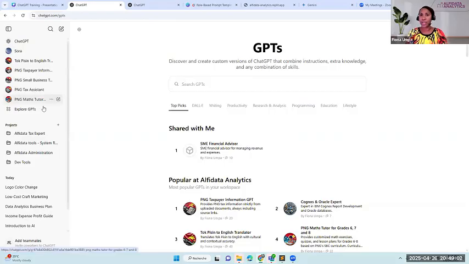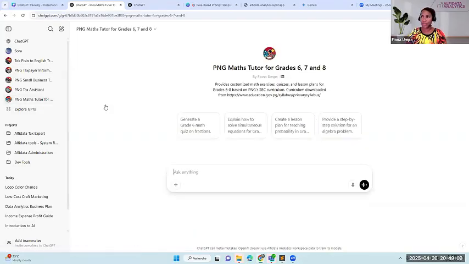So for example, I did this custom GPT. It's for PNG Meds tutor for grades 6, 7, and 8. This custom GPT is based on the PNG syllabus.